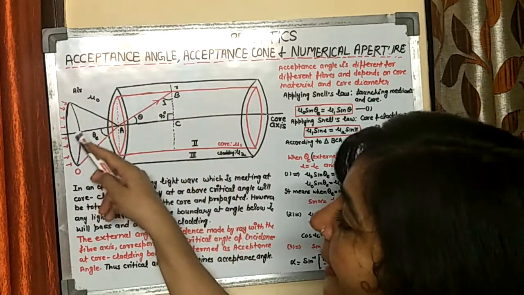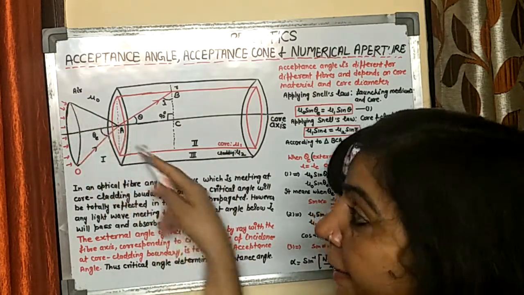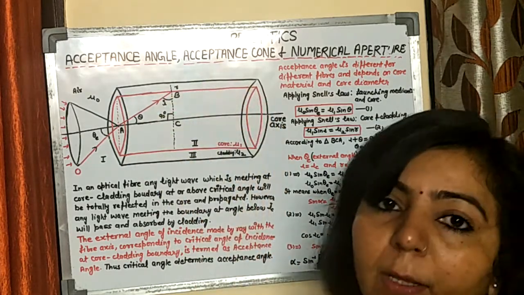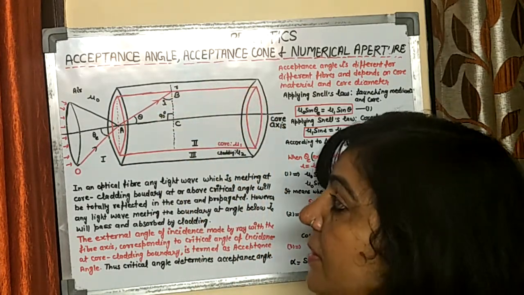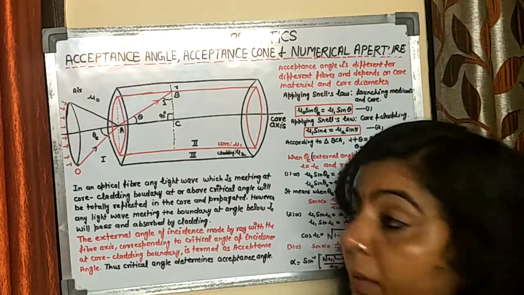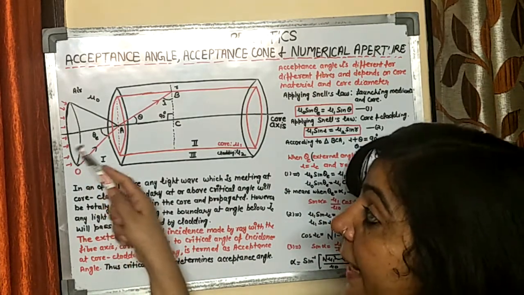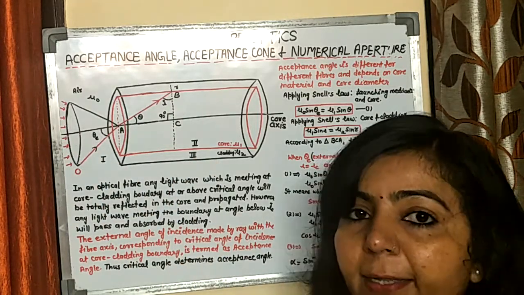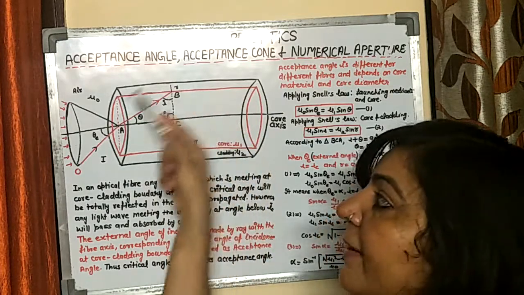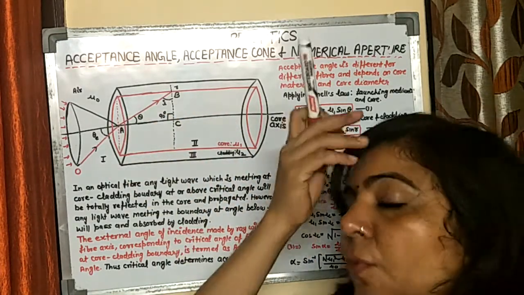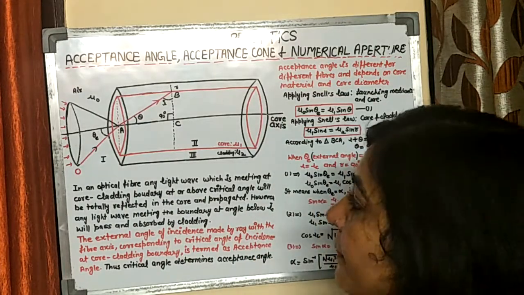Means all these light rays which enter through this cone will be accepted by the optical fiber. That is the reason this cone is known as the acceptance cone. Since for all these light rays the angle of incidence at this point will be greater than the critical angle, those light rays will be accepted by this optical fiber.